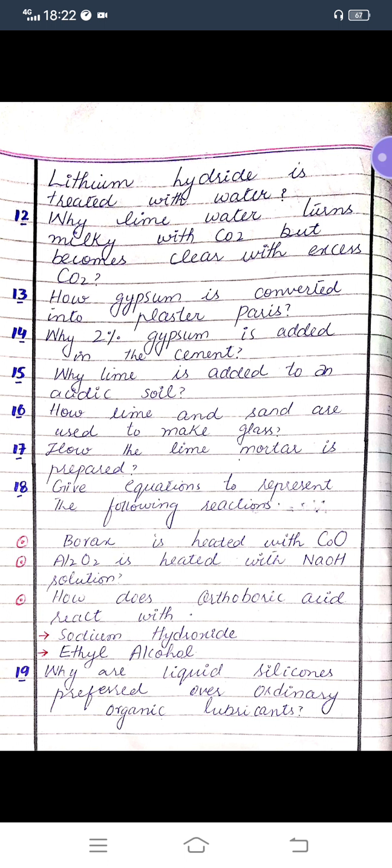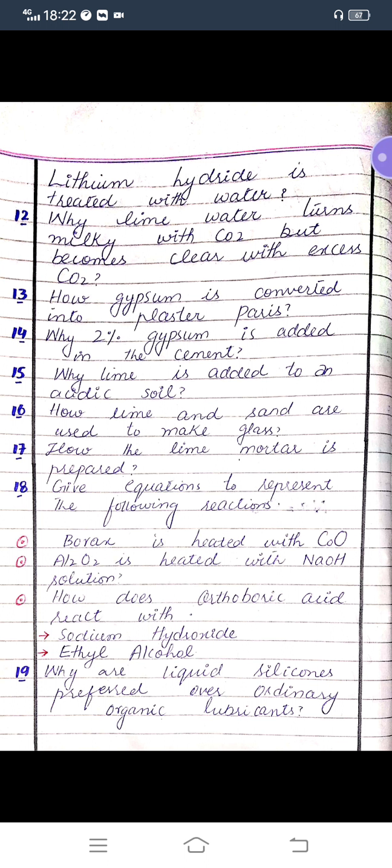Question 16 is how the lime and sand are used to make glass. Question number 17 is how the lime mortar is prepared. Question 18 is give equation to represent the following reactions.